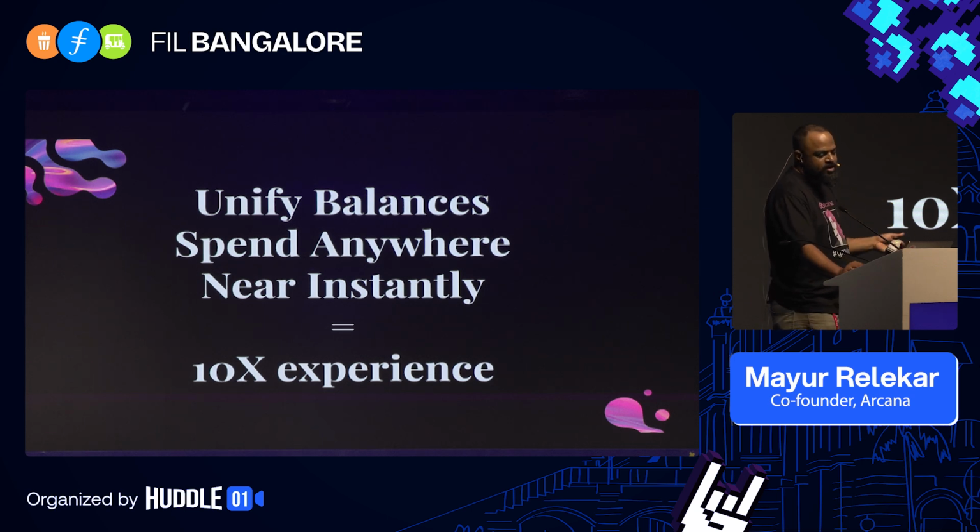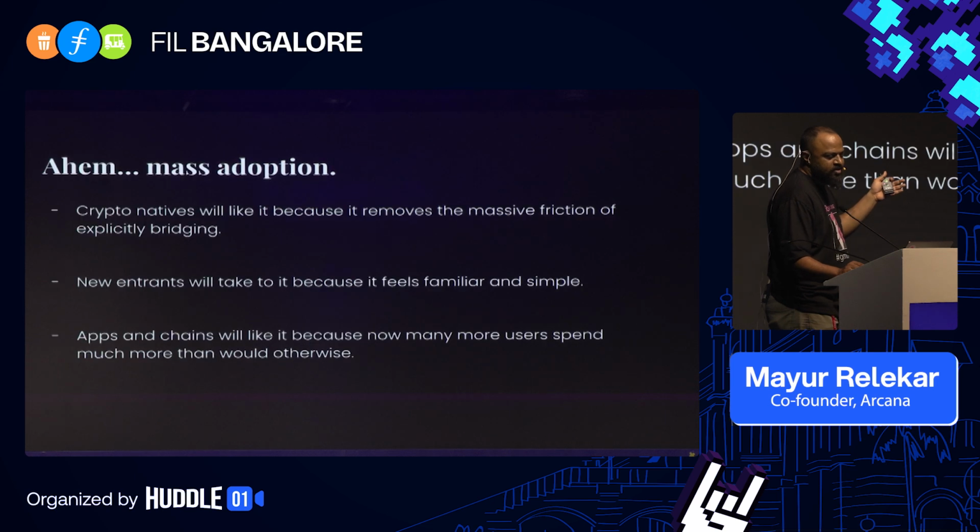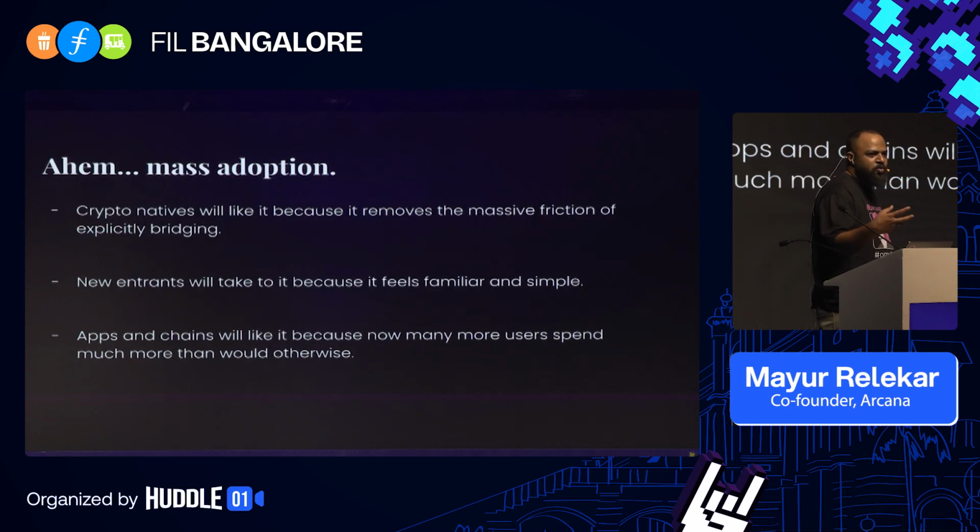So what are those, right? We already talked a bit about how it affects users and users' experience. But just to break it down a bit more, what we've basically removed is this friction of needing to bridge. Now, while it may seem trivial, what it enables is that users basically have money now. I have money, I spend it, right?